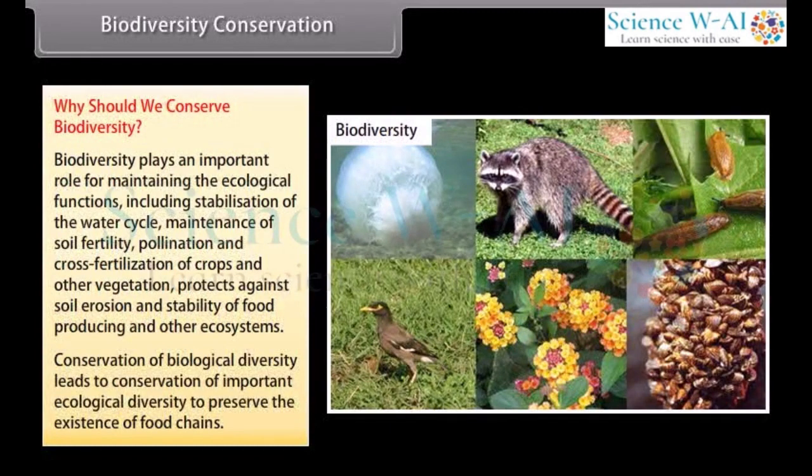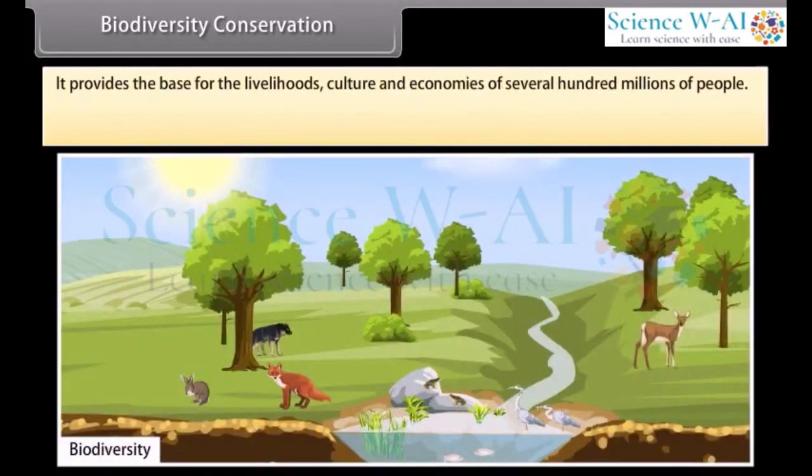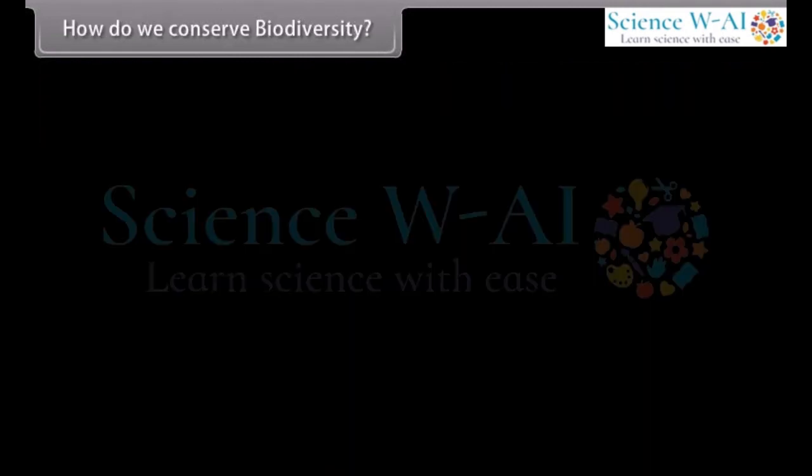Conservation of biological diversity leads to conservation of important ecological diversity, to preserve the existence of food chains. It provides the base for the livelihoods, culture, and economies of several hundred millions of people. It also provides the genetic base for the continuous upgradation of agriculture and for critical discoveries in scientific and industrial sectors. How do we conserve biodiversity?